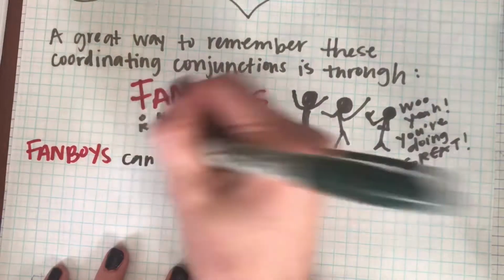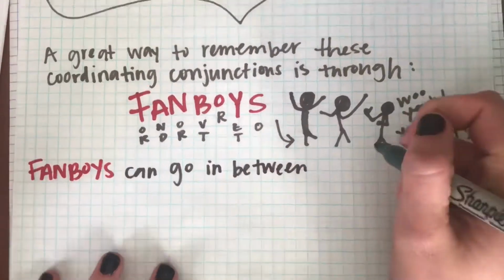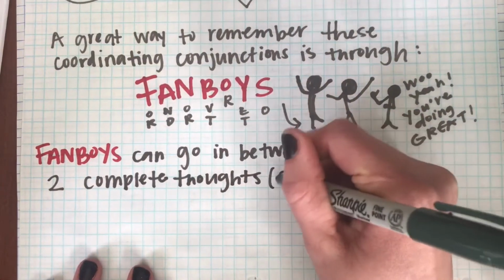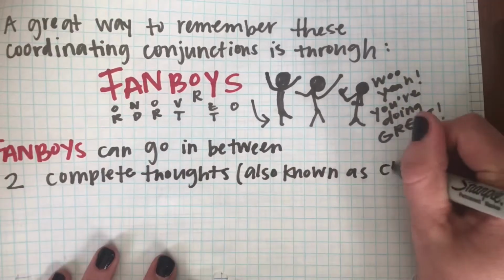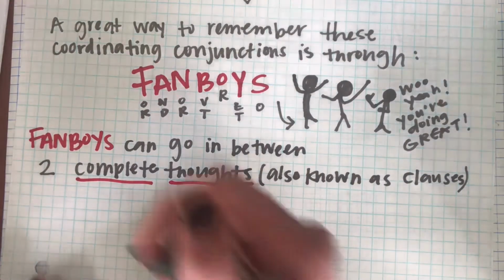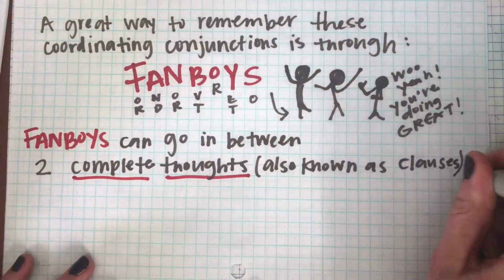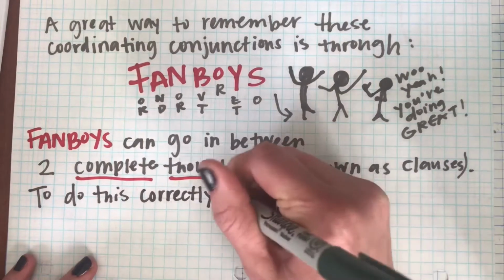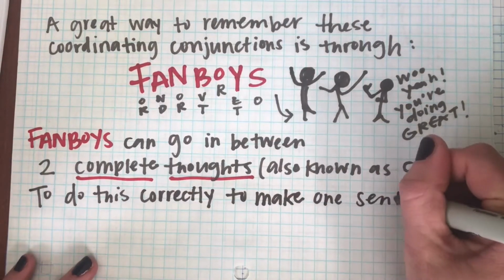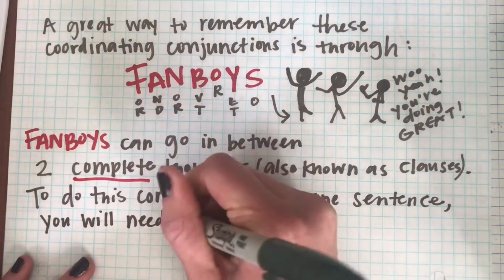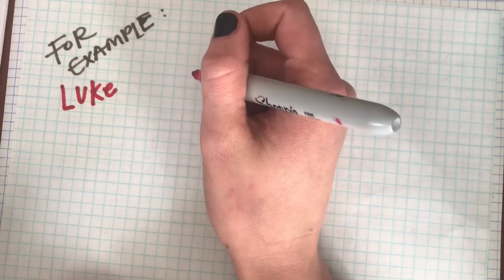So FANBOYS can go in between two complete thoughts, also known as clauses. And they connect those complete thoughts to make sentences and to help us make more sense. So to do this correctly, to make one sentence where we're going to be connecting two different clauses or complete thoughts, we have to do this with a comma when we use a FANBOY.